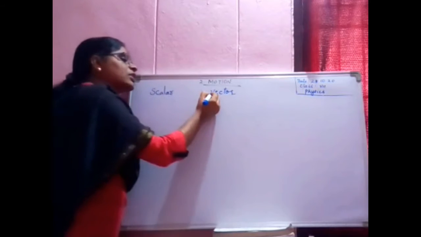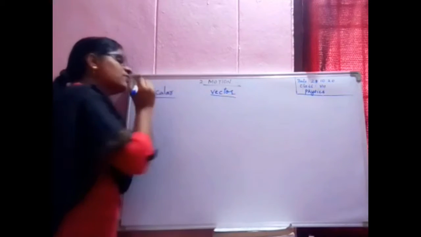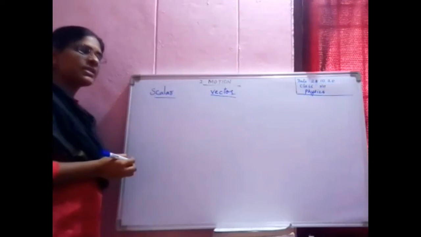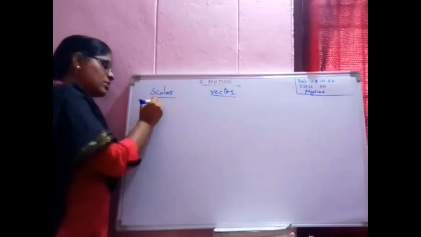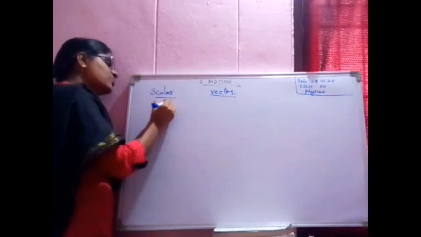Now today we will learn about the definitions itself. What do you mean by a scalar? See here children, new terms you will be hearing.